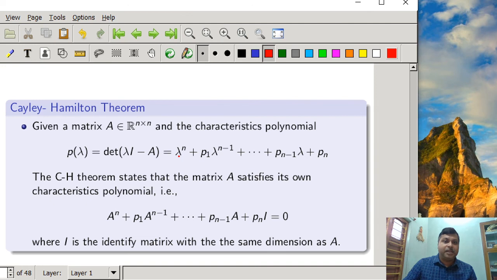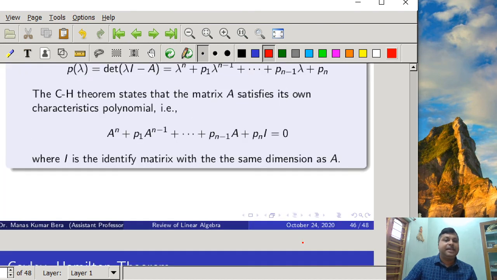It means that this characteristic polynomial will be satisfied by the matrix A itself, and if you substitute A, A to the power n plus p1 A to the power n minus 1 plus up to Pn minus 1 A plus Pn I will be equal to 0, where I is the identity matrix with the same dimension as A.